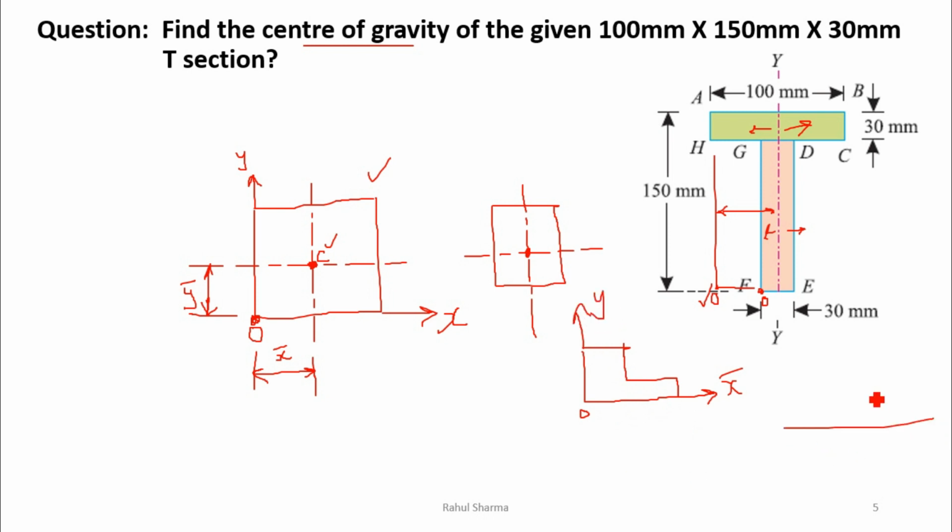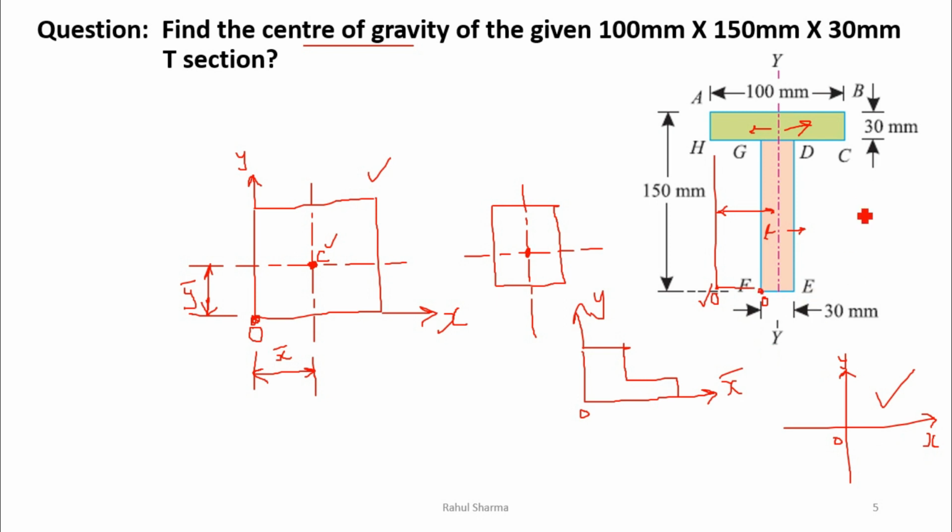Because you know that if we draw the x-axis and y-axis, this is the origin, here the x-axis and y-axis both have positive values. So always try to take the origin in such a way that the object is in the positive quadrant of the x-axis and y-axis, so that our values come out positive. If the origin is not given, you can use this rule. Otherwise, if the origin is given, you have to take that particular point as the origin.